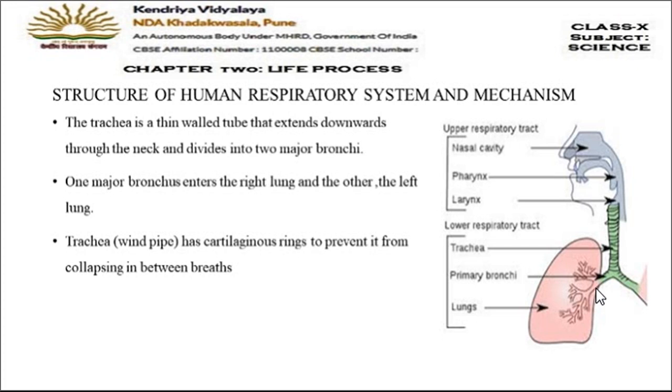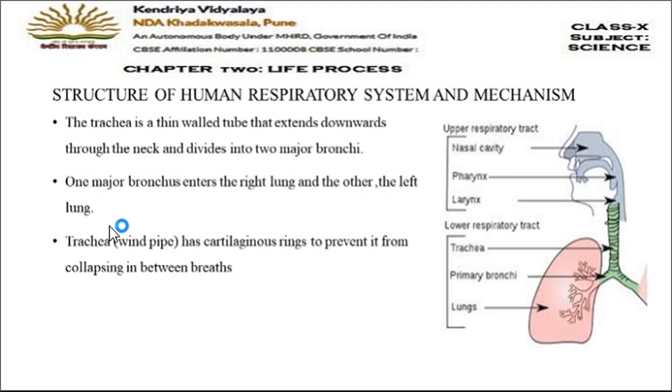This bronchus is a singular word, and these two together are called bronchi. Here you can see the primary bronchi. So the trachea, after reaching the chest region, divides into two main tubes, and those two main tubes are called bronchi, and the single one is called a bronchus. One of the bronchi will enter the right lung and the other will enter the left lung.